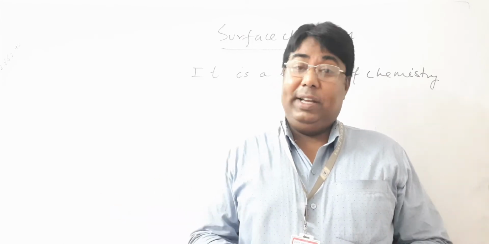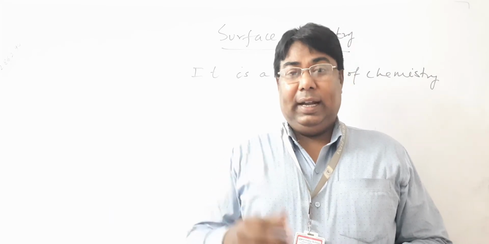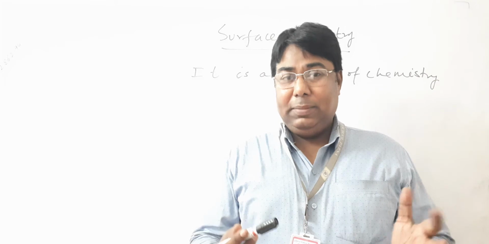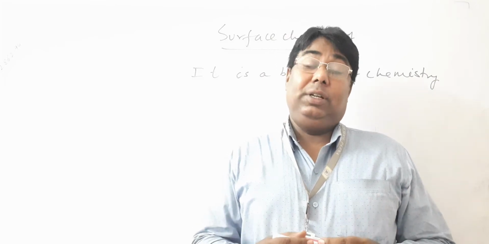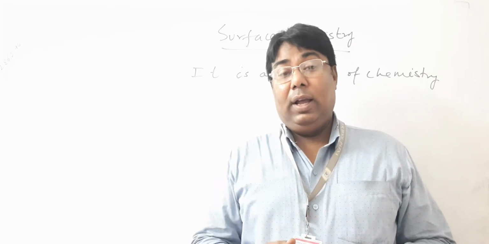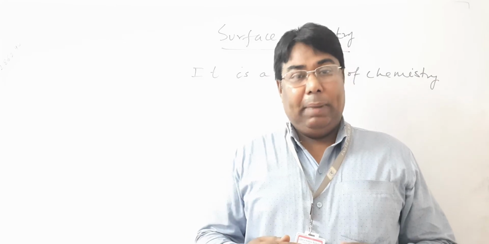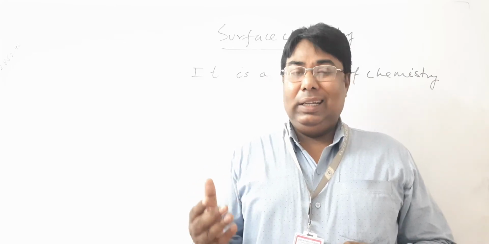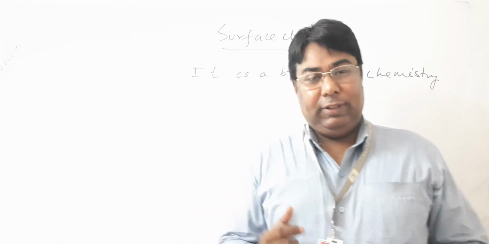So we try to understand the definition of surface chemistry from the name itself. Surface chemistry is a branch of chemistry in which we study the phenomenon occurring at the interface or a surface.